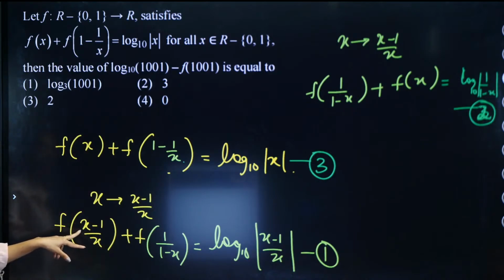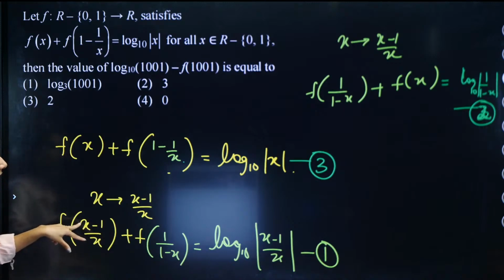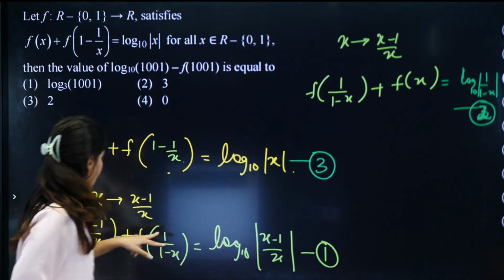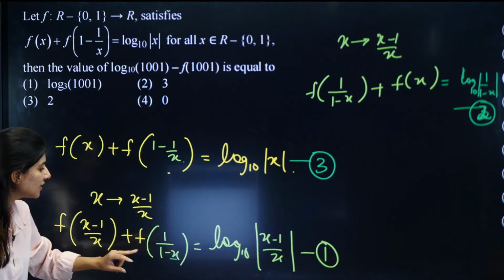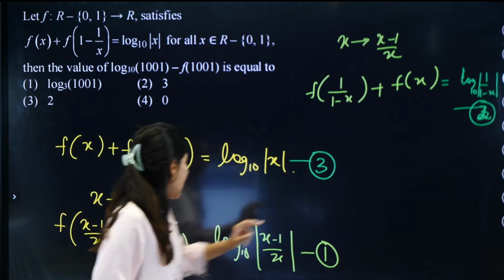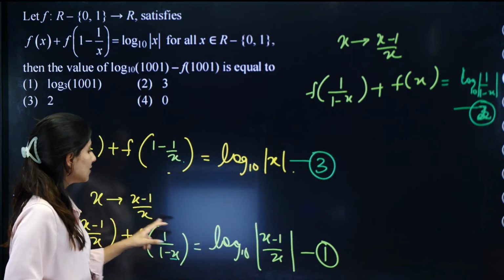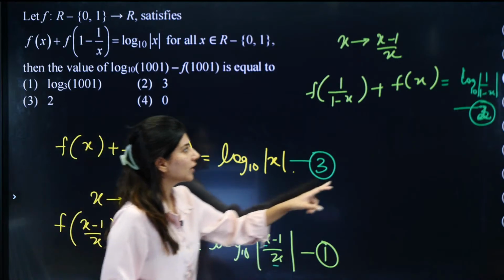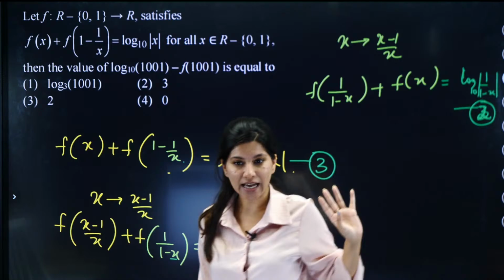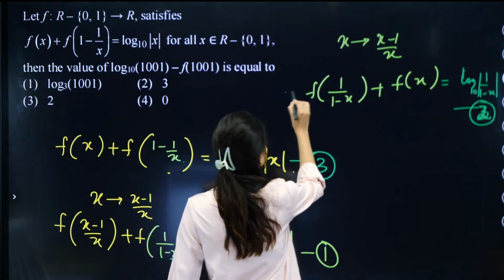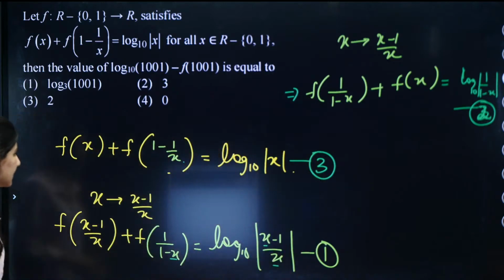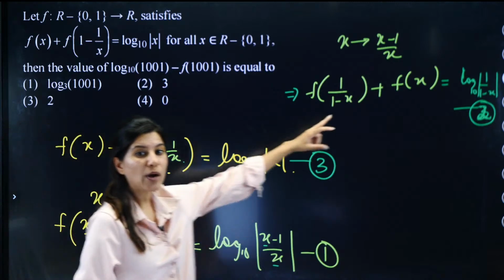So again, can you see this quantity? If you solve it now, if you replace x by x minus 1 upon x, what do you get? You get 1 upon 1 minus x. And here if you place this x minus 1 upon x in this value, what you get is fx. And if you place again x minus 1 upon x in both the places of x, what do you get? Log of 1 upon 1 minus x. Basic calculation. Okay. All right. I hope that this is clear. Now what I need to do is, can you see these three equations 1, 2 and 3?